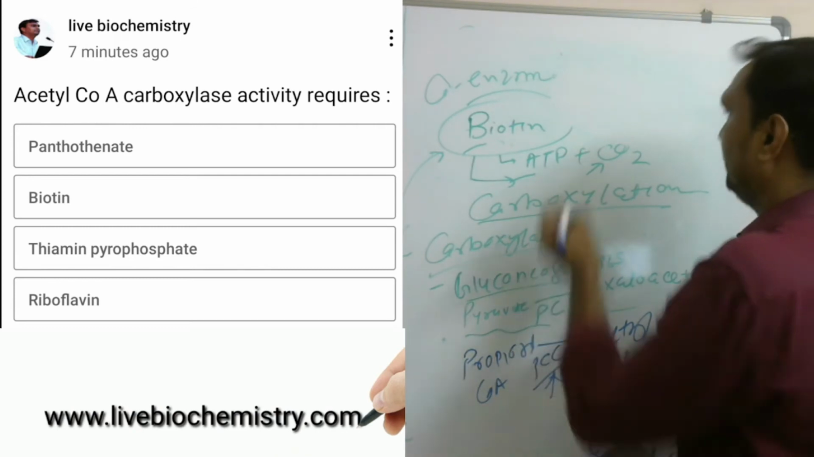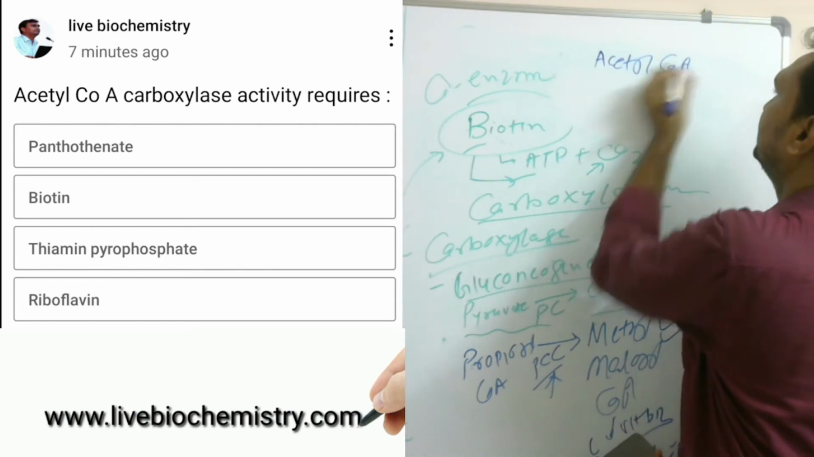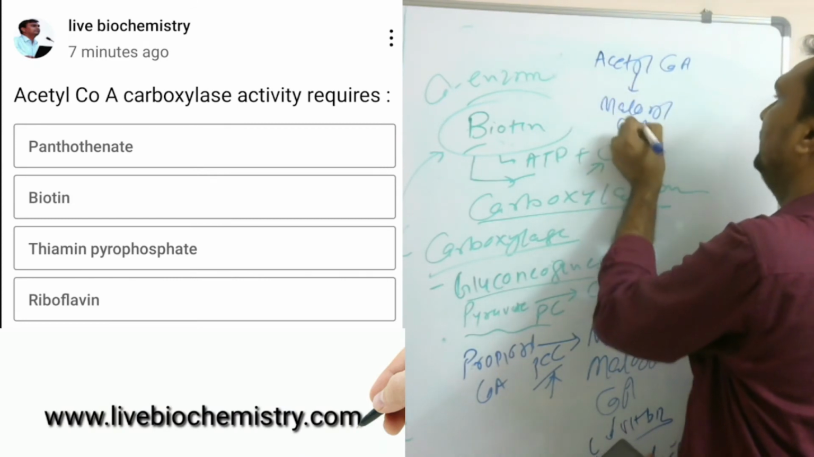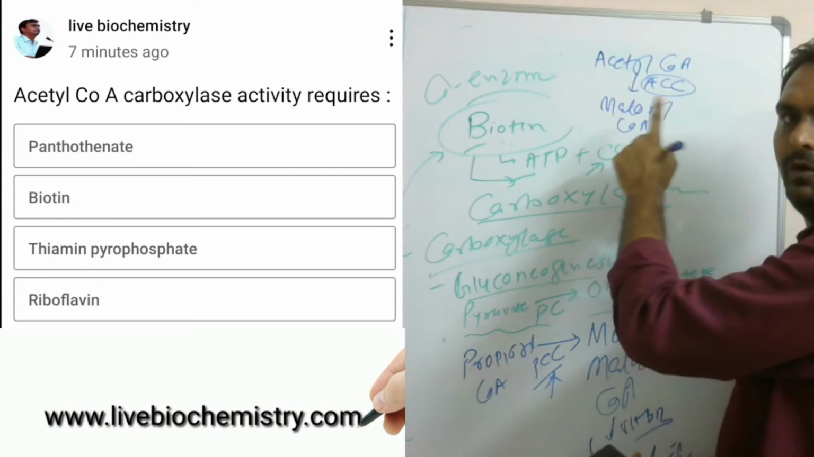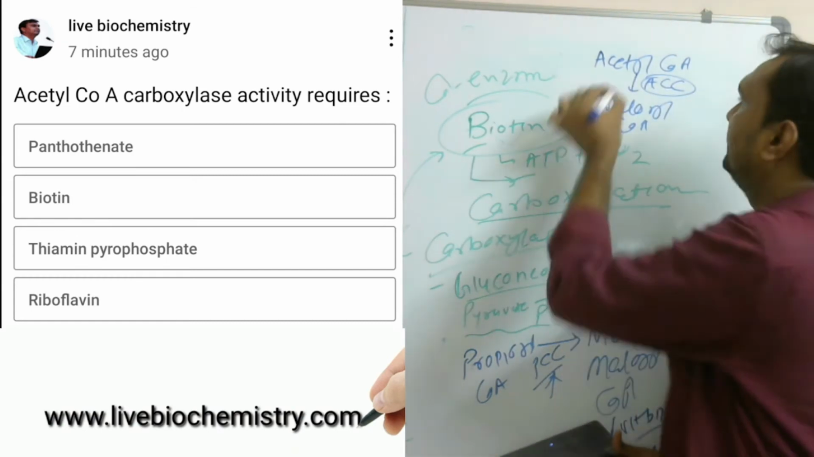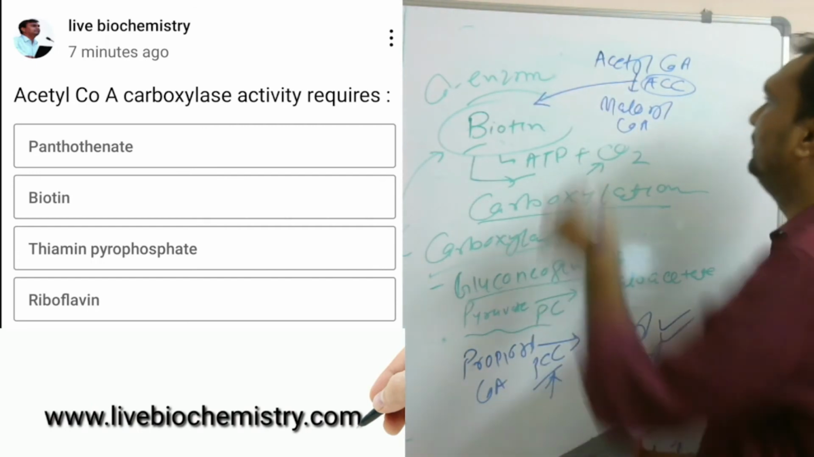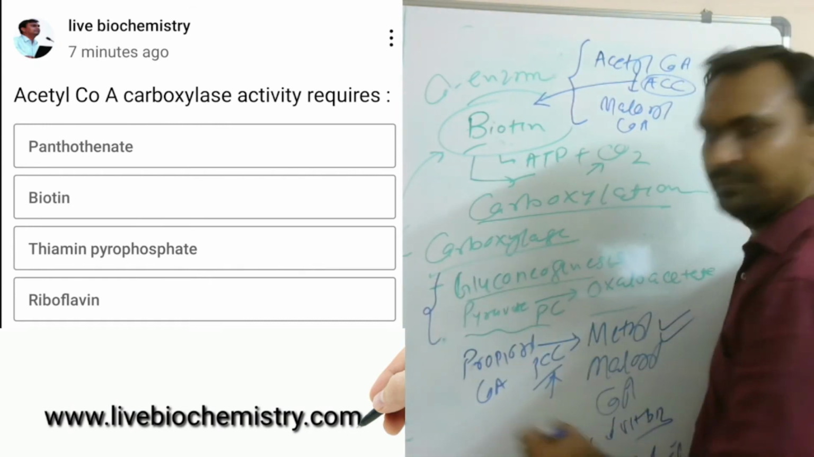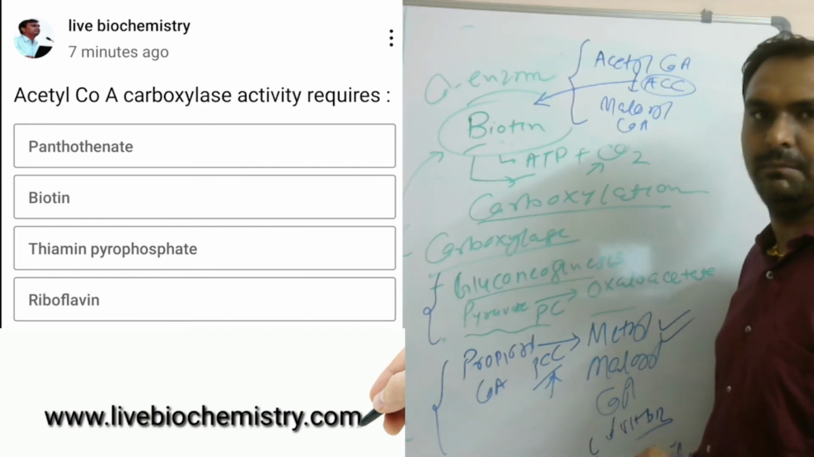And here the reaction in fatty acid synthesis is acetyl CoA converted to malonyl CoA. The enzyme is acetyl CoA carboxylase, and this is the key enzyme of fatty acid synthesis. Remember, for this key enzyme we require the coenzyme called biotin. So in fatty acid synthesis, in gluconeogenesis, and in odd chain fatty acid metabolism, we require the biotin.